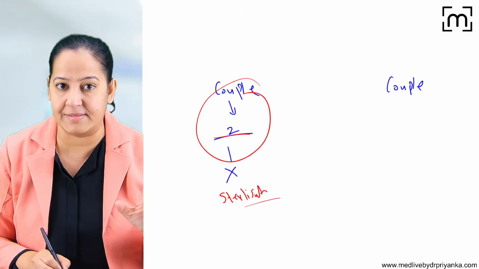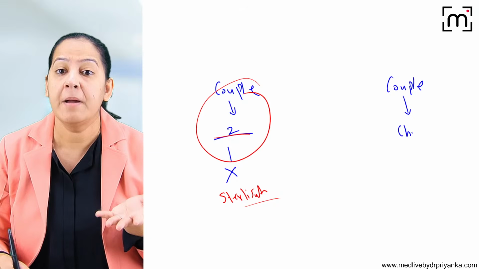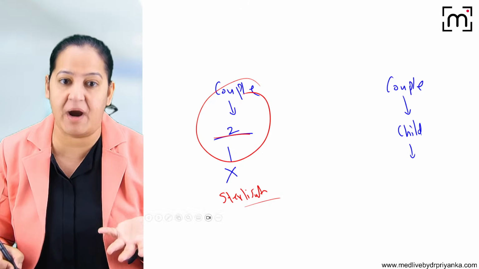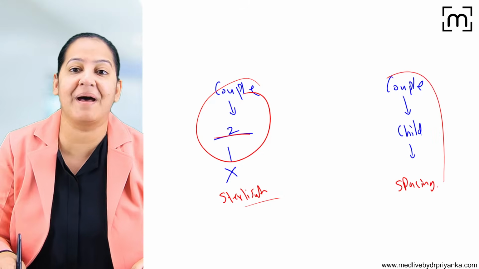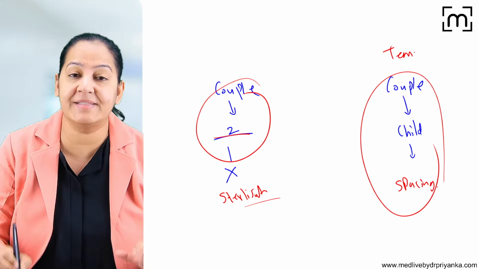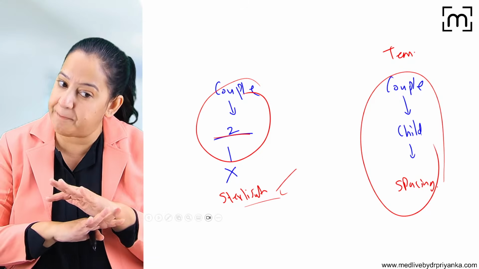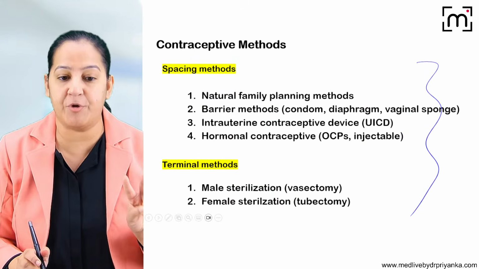That is terminal methods. But there is a couple who don't have children, or who have some children, but in future they want to extend their family, expand their family. So we will provide them spacing methods. Spacing methods are temporary, that is, they temporarily suppress the fertility of the individual, but sterilization permanently suppresses the fertility of the individual. So that is 2 types of contraceptive methods available.